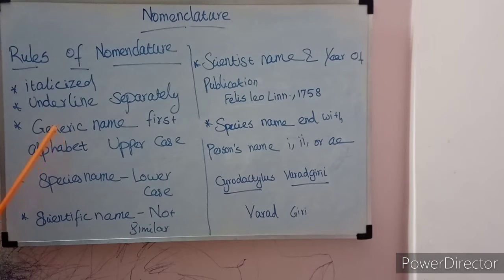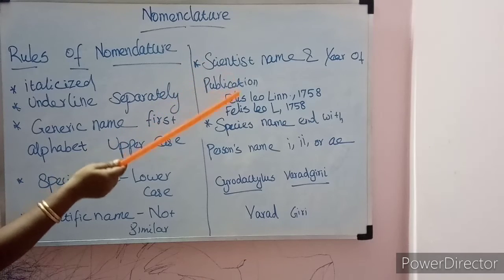When writing, the first alphabet of the generic name should be in upper case, so we write the first letter as a capital letter. All the letters of the species name should be in lower case, small letters. A scientific name will not be the same for any two animals. Each animal has a single particular scientific name. It will be peculiar. The same name will not be given to two animals. So the scientific name is not similar for any two organisms.